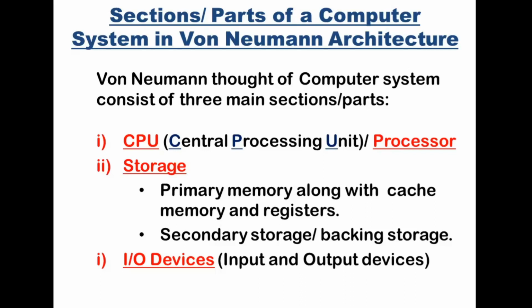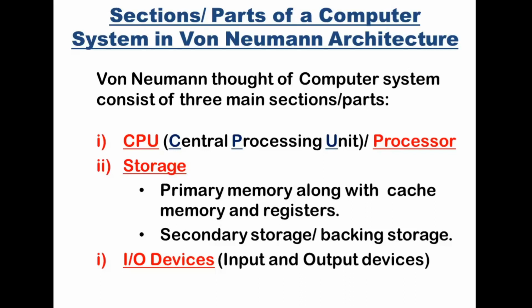The first part is CPU. CPU stands for Central Processing Unit, or you can simply call it a processor of your computer system. The second part is storage. Storage means memory, that part of the computer system where programs and instructions are stored along with the data.